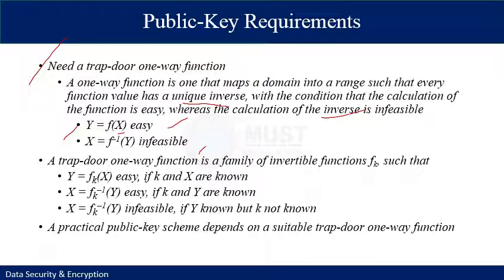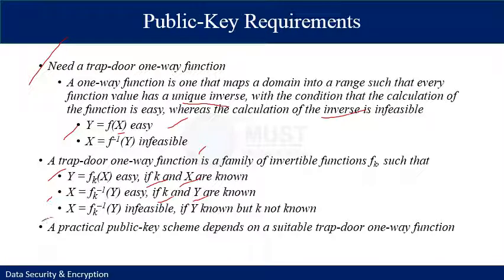A trapdoor one-way function is a family of invertible functions fk such that generation of a ciphertext y using the function on x is easy if the key and input plaintext are known. Similarly, generation of plaintext from the ciphertext is easy if the values of the key and the ciphertext are known.